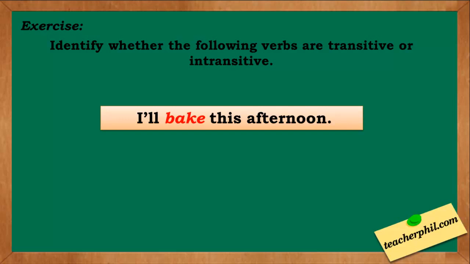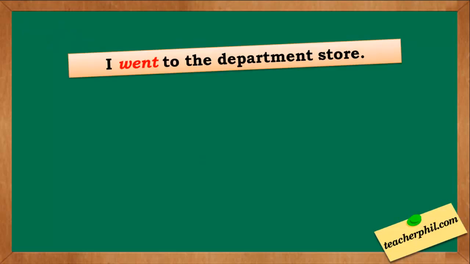The correct answer is an intransitive verb. We don't have an object here, but the sentence sounds correct. I'll bake this afternoon. This afternoon is the complement. Number 2. I went to the department store. The correct answer is an intransitive verb. We don't have an object here. To the department store is a complement.